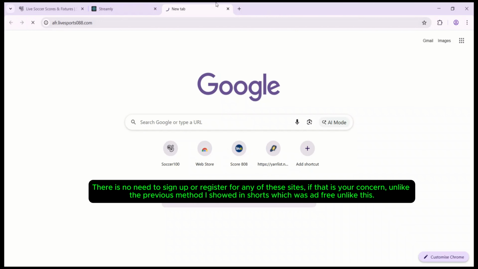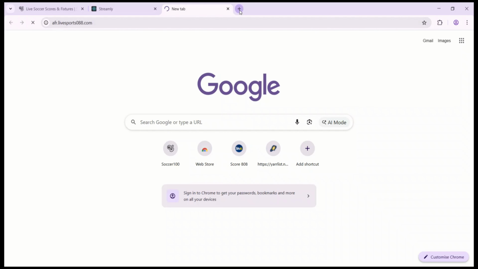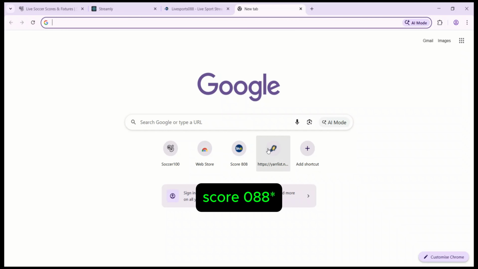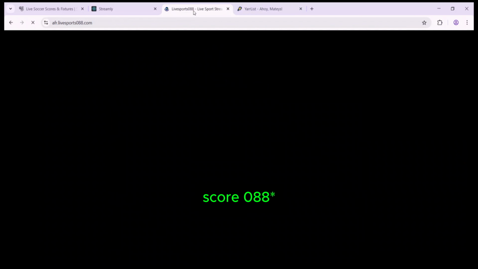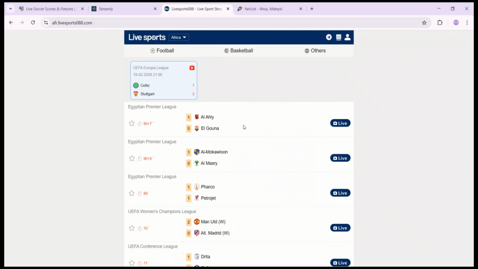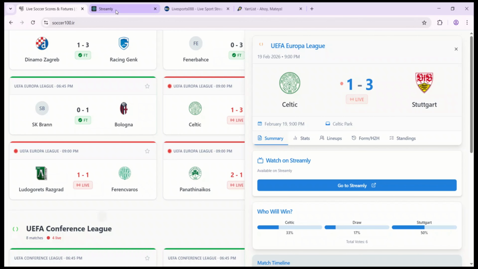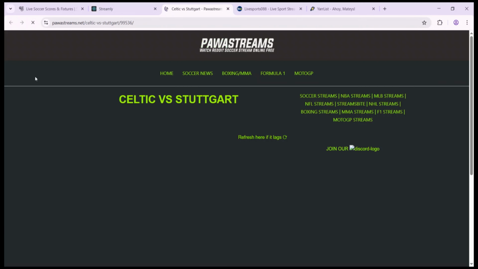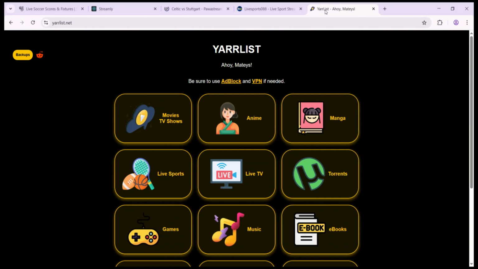Let me wait for this one to load. Okay, I've clicked on it. Scoreittoit has loaded. Then click on yearlist. Yeah, you can see Scoreittoit here. So these are live matches. Once you click on live, it will show you live in your location. In case any of these sites is not working, maybe one of these, Streamly, the others will work. So there's another way to watch it there.